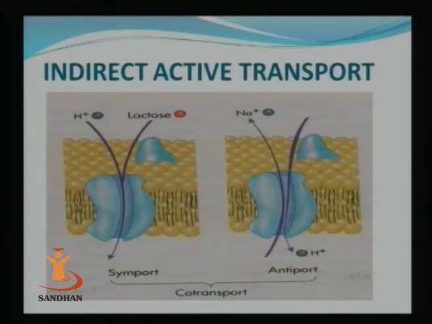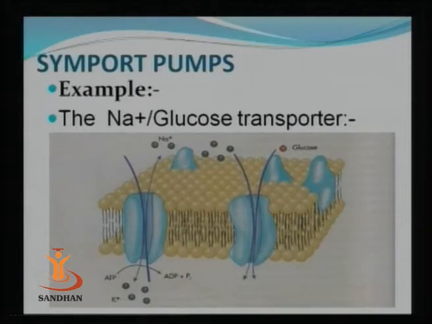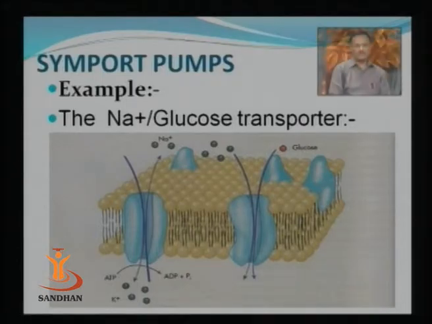The other figure shows the movement of 2 different molecules. One is sodium ions and another one is the proton. Here you can see that one is being pumped out and the other is being pumped in. So these are the symport and antiport. In symport the movement is in a single direction, and in antiport the movement of molecules is in the opposite direction. The example will be the sodium glucose transporter.